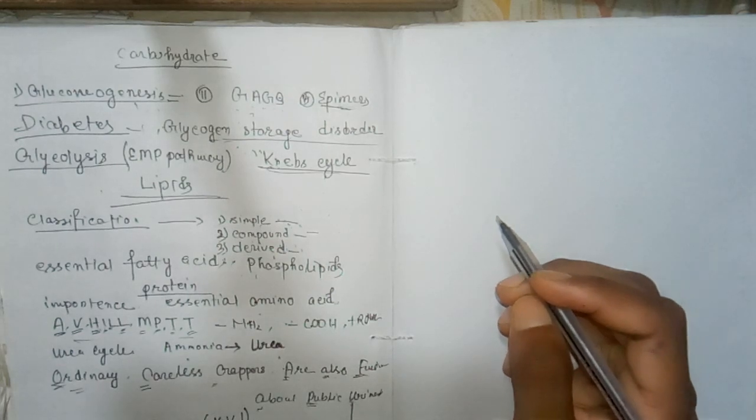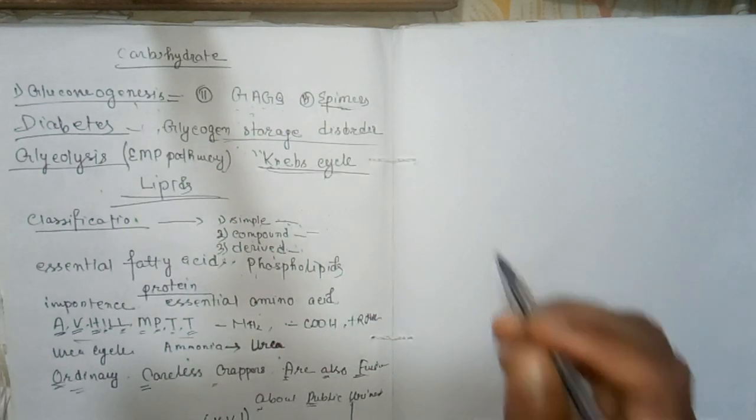Now vitamin E, it's an antioxidant vitamin.